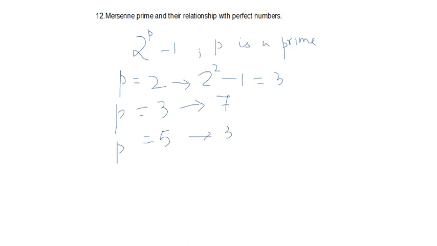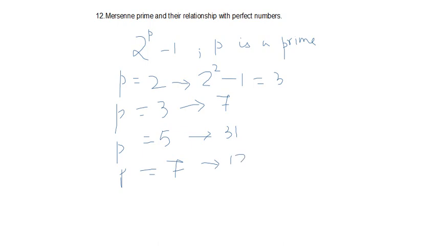Like that, we might think that if we put all the primes in 2 to the power of p minus 1, we'll get a prime, but no, the case is not such. When p is equal to 7, 2 to the power of 7 is 128, minus 1 is 127, a prime number.